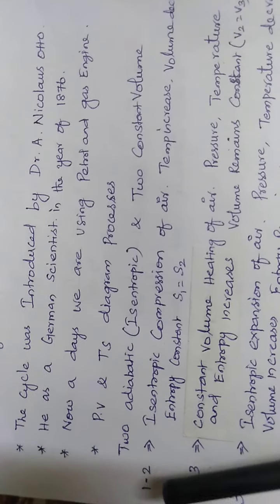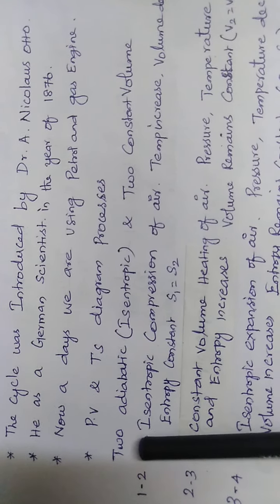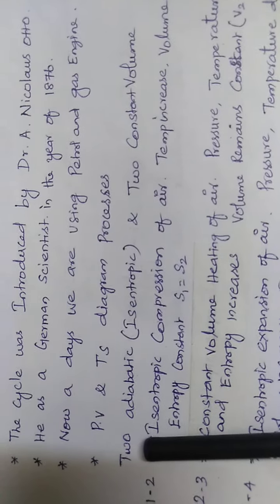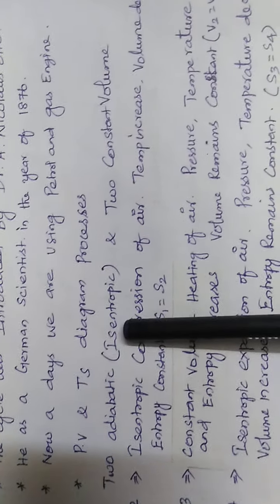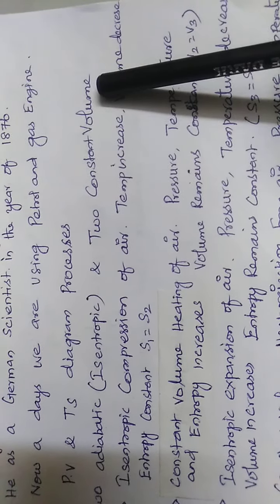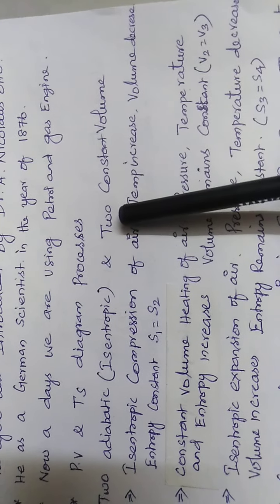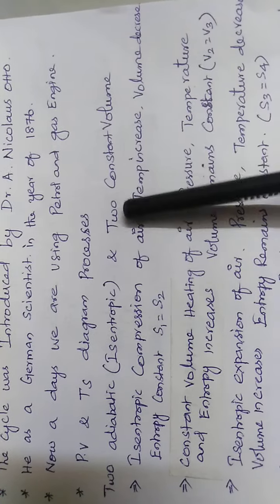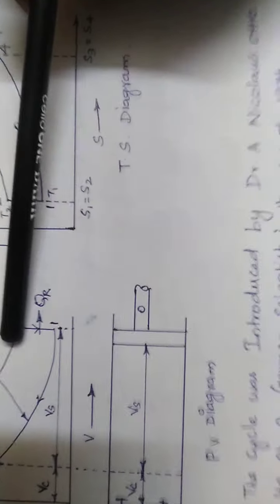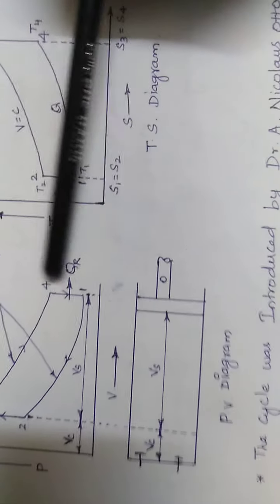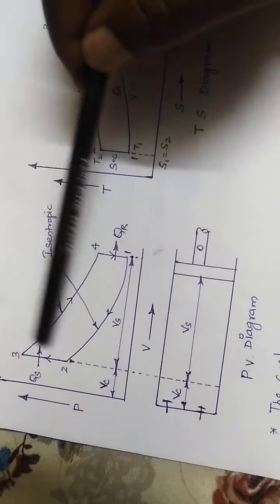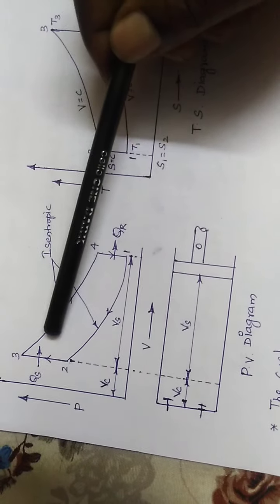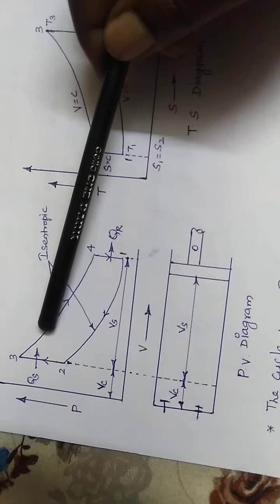Now we discuss this cycle: 2 adiabatic, also called isentropic, and 2 constant volume processes. This is easy to understand in the constant volume PV diagram. Here the 4 to 1 process has no change in volume, and the 2 to 3 process has no change in volume. So another name is the constant volume cycle.